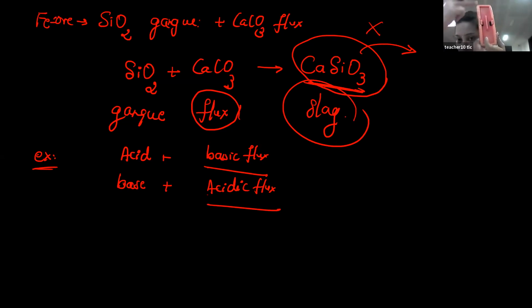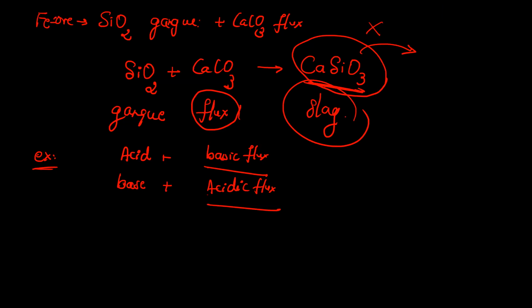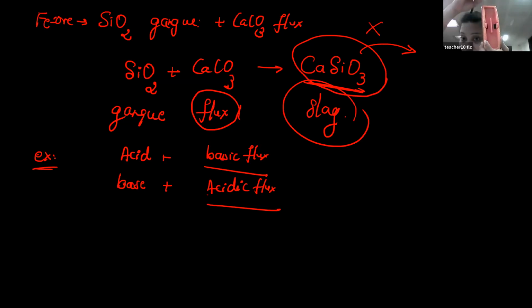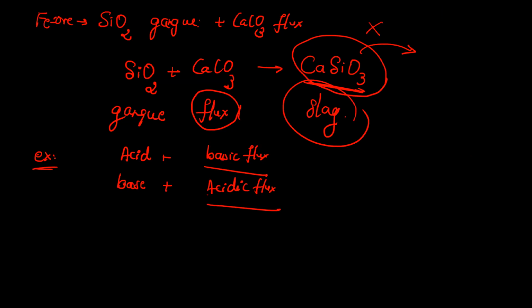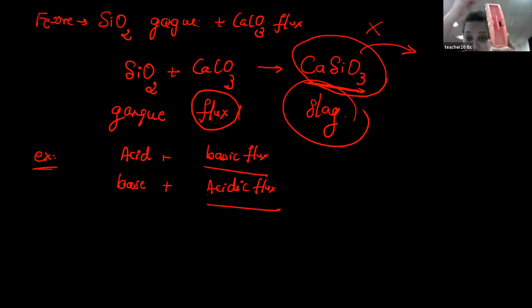You have to study this reaction: what type of impurities are there in this, and what type of reagent is to be added. That third reagent which is added here, its name is nothing but flux. Then when that flux reacts with this impurity, we'll get some unwanted material, and that is called slag. That means slag contains the third reagent plus the impurity; the third reagent is added to the system to remove the gangue particle. Is this clear?